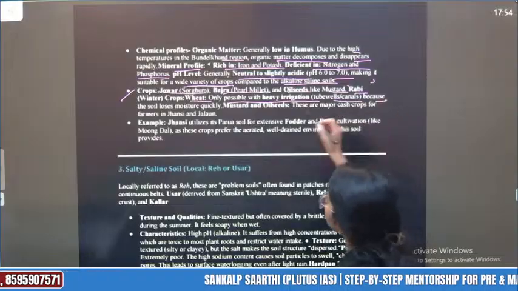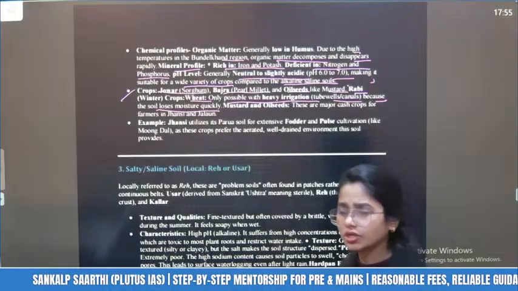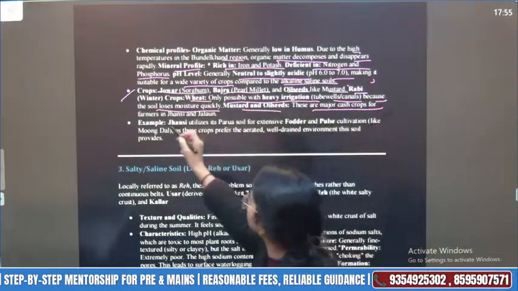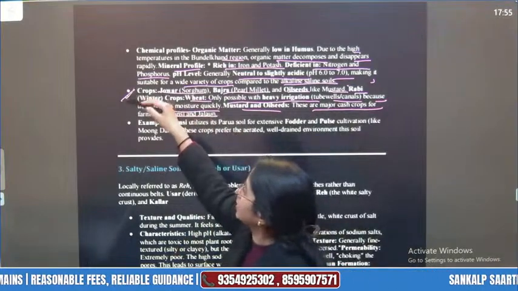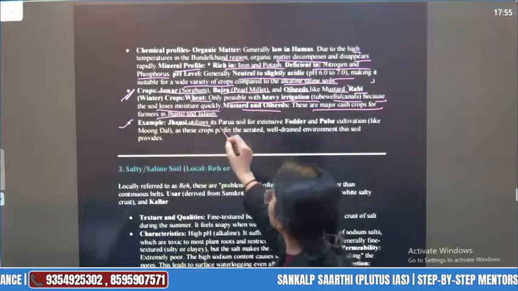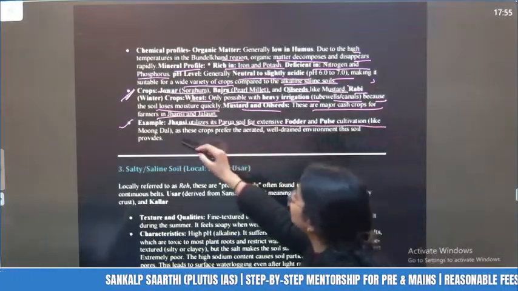Tube wells, canals, because the soil loses moisture quickly. Sand को हमने देखा है ना, it loses moisture very quickly. Mustard and oil seeds, these are the major cash crop for the farmers in Jhansi and Chandigarh. Write the points like this, a complete package. ठीक है?